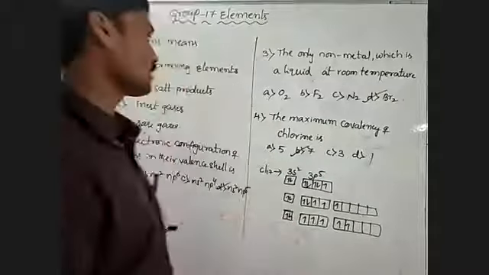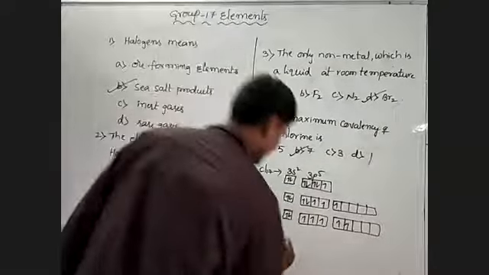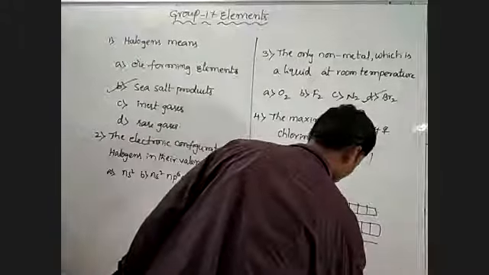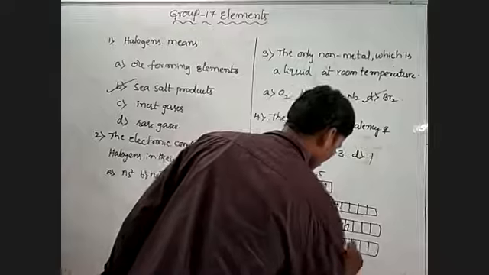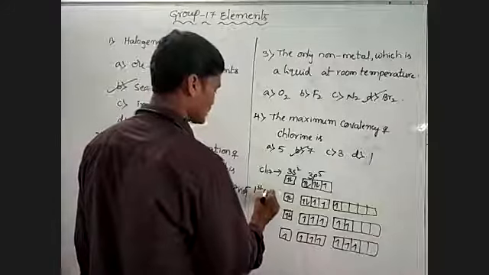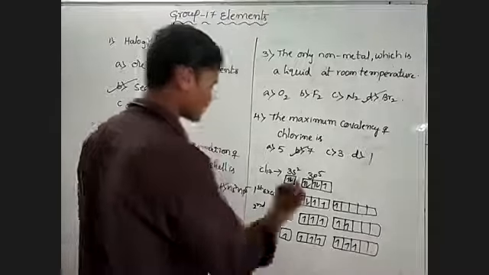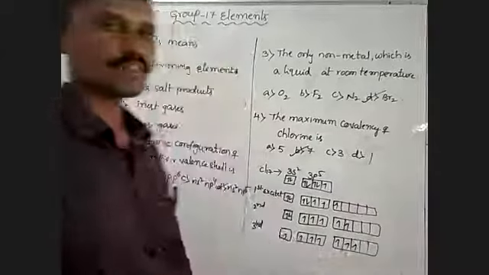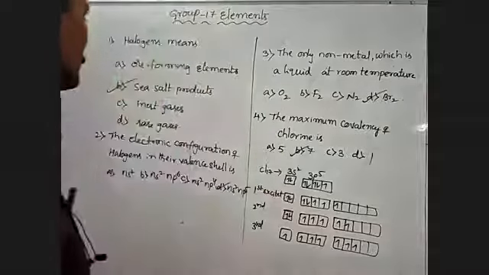Here there are 5 unpaired electrons. This is maximum. What is the question here? The maximum covalency of fluorine. So go to the third excited state. This is the third excited state. In the third excited state, there are 7 unpaired electrons: 1, 2, 3, 4, 5, 6, 7. This is the first excited state, this is the second excited state, this is the third excited state. So the maximum covalency of fluorine is 7, and option B is correct. Okay, you note this one.